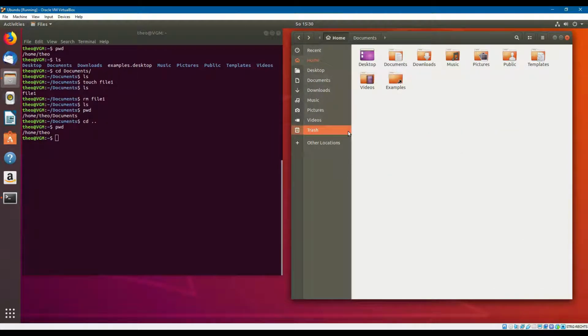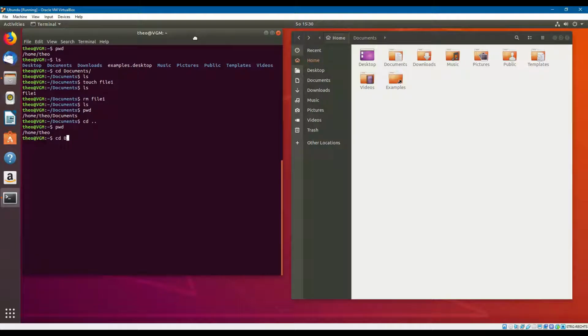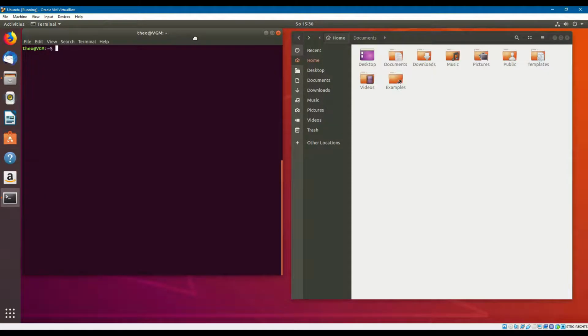If we want to go to the downloads, change directory, downloads. Where are we? We are inside downloads. If we want to go back, we go back. If we want to go to the desktop, for example, we go to the desktop, and then we can see if there's something there. If we want to go back, then we go back. And we can clear and see where we are now. If we want to create a file like we did before, we can create a file like that. We can remove this file like that. Did you see it?